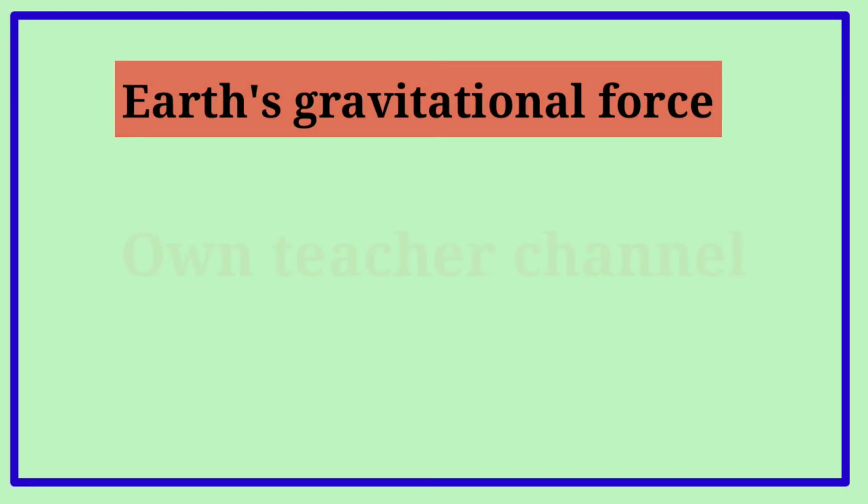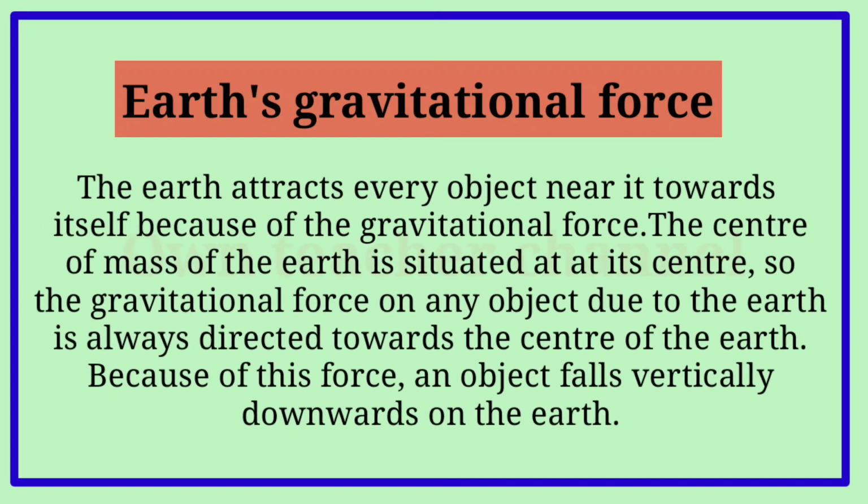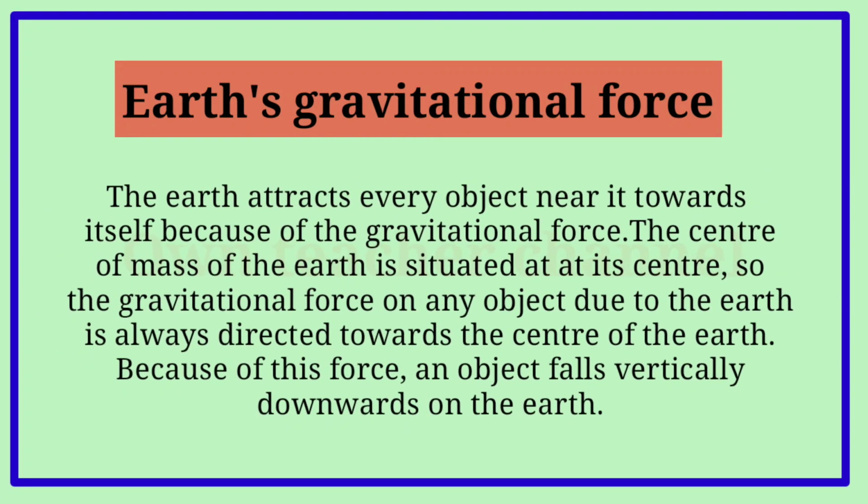Earth's gravitational force. The earth attracts every object near it towards itself because of the gravitational force. The center of mass of the earth is situated at its center. So the gravitational force on any object due to the earth is always directed towards the center of the earth. Because of this force, an object falls vertically downwards on the earth.